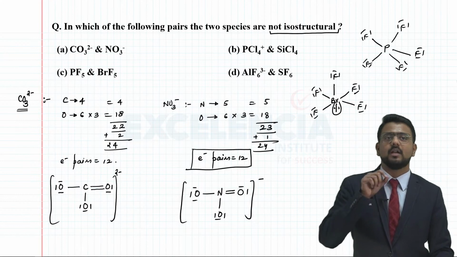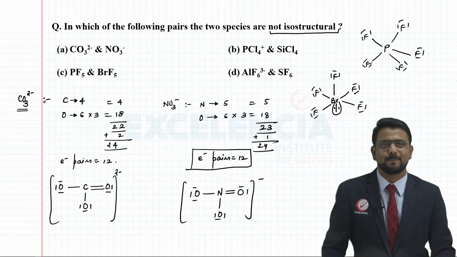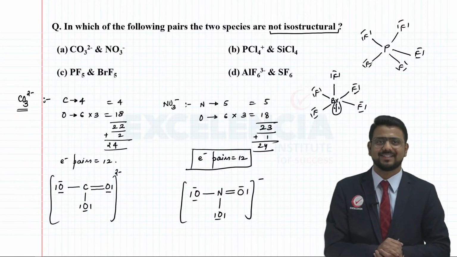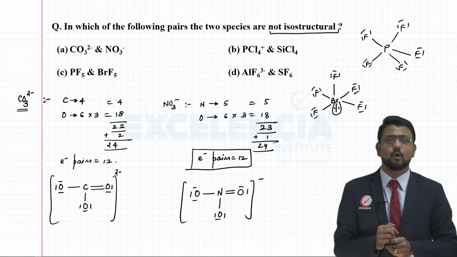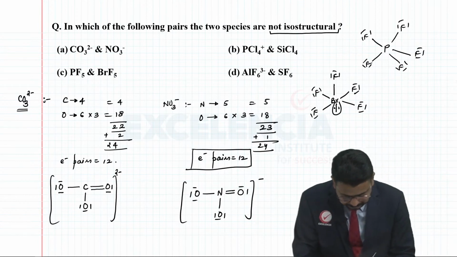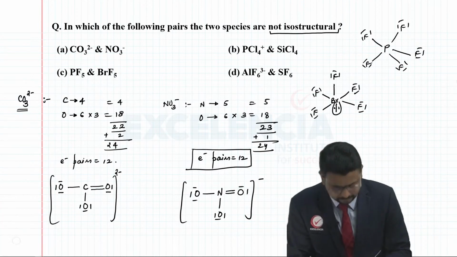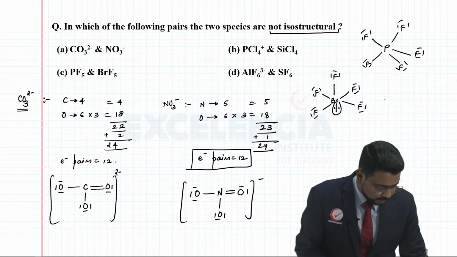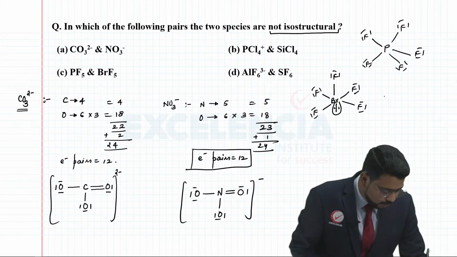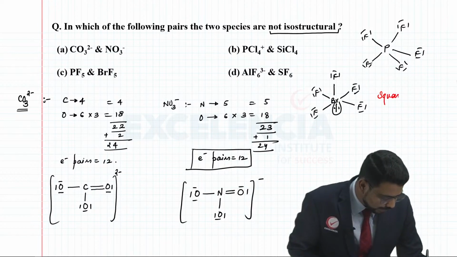If you notice here, in case of BrF5, bromine in total has 6 electron domains. Out of these 6 electron domains, there are 5 which are bond pairs and 1 which is a lone pair. So definitely, these two structures are not the same, so they are not isostructural. If I just want to list down the shape of BrF5, we can say that it is square pyramidal.